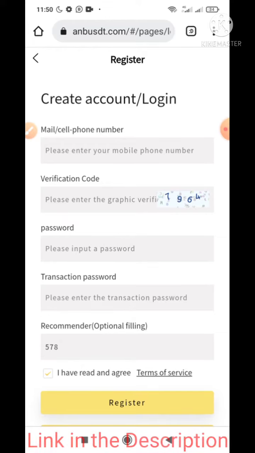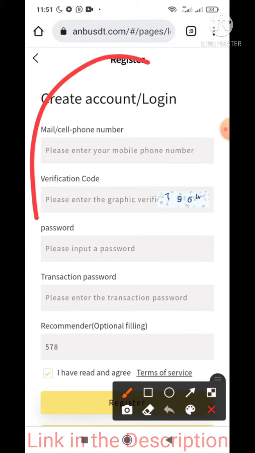Okay, let's get started. After signing up on this website, they are giving an 8 USDT sign up bonus and a 0.8 USDT daily signing bonus. If you would like to deposit and earn on this website, do it with your own research.